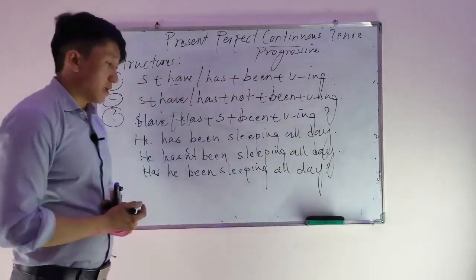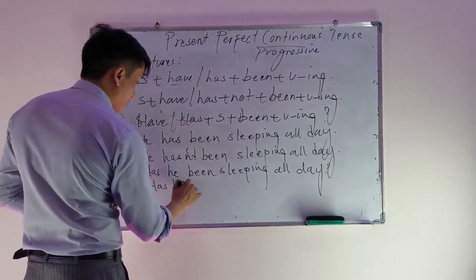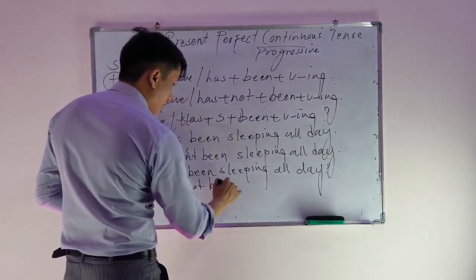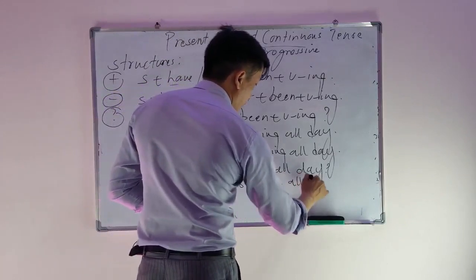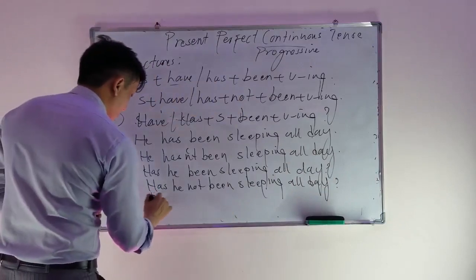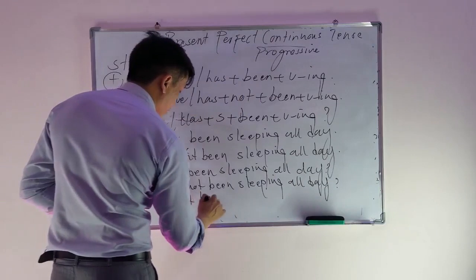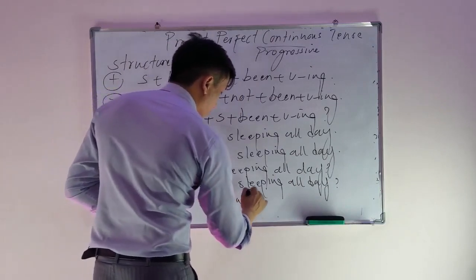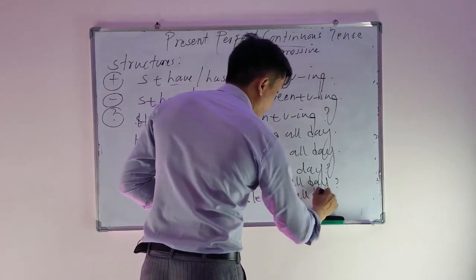Now, sometimes we can also use it to negative interrogative. For example, has he not been sleeping? Has he not been sleeping all day? Or the other structure, we can say, has not he been sleeping? Has he not been sleeping all day?